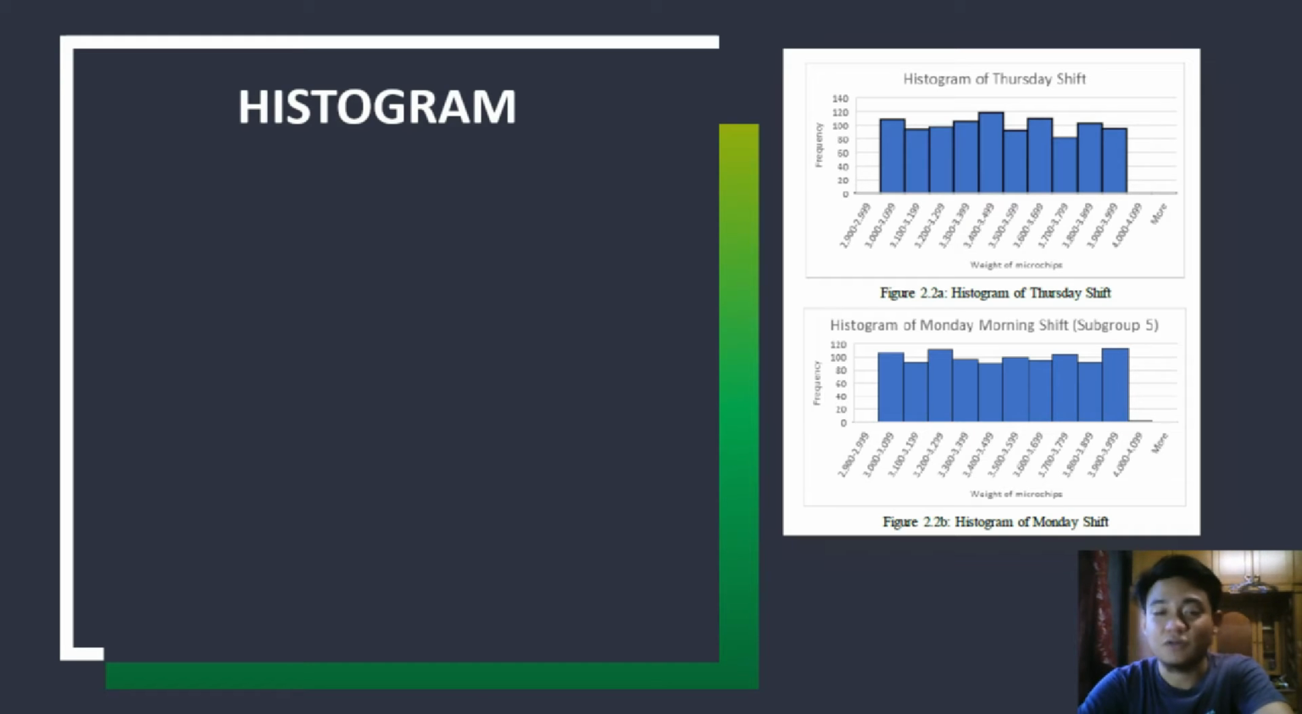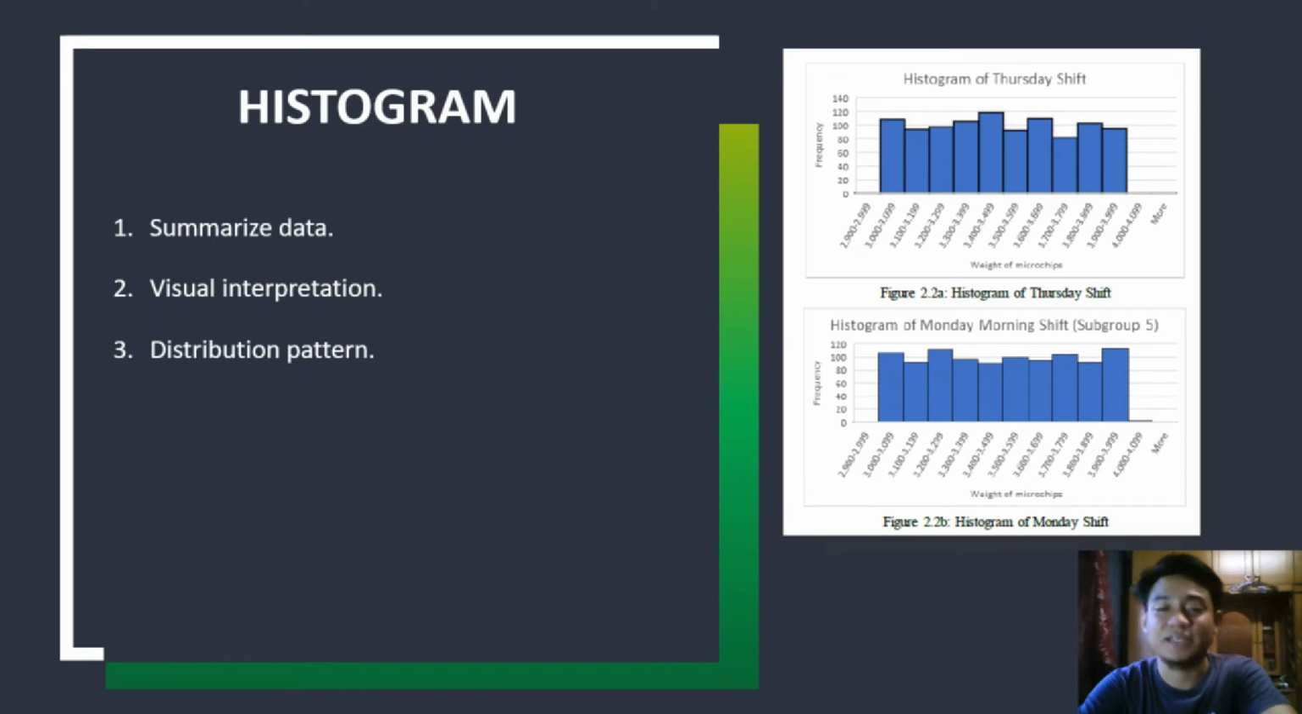Okay, from the 7 basic tools, we choose histogram as one of our methods. The reason we chose histogram is because it will help us to summarize the data. It provides the visual interpretation of data which before were in numerical form. We can also see the distribution pattern of the data.